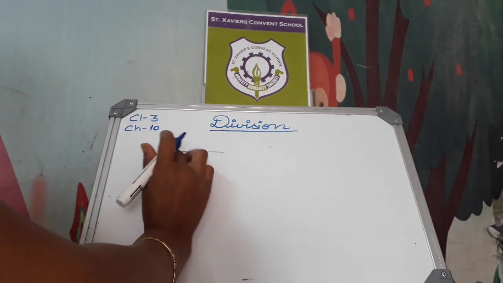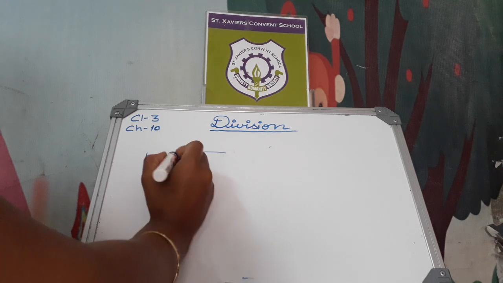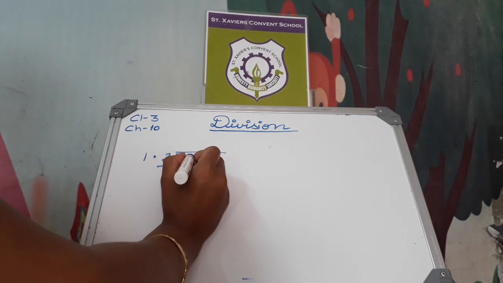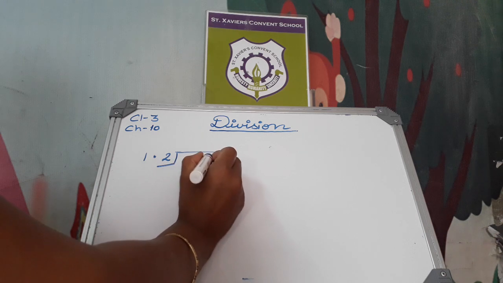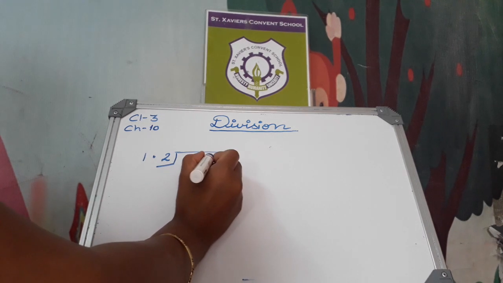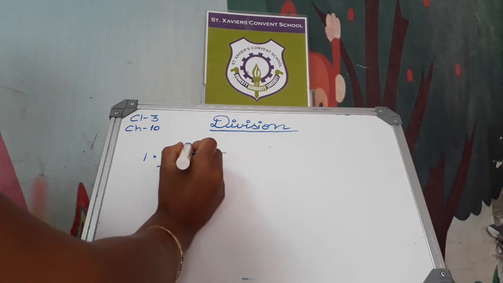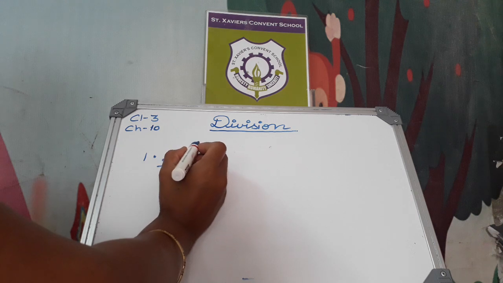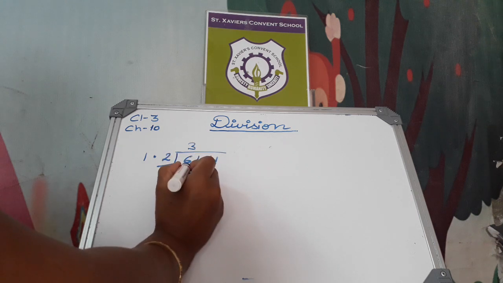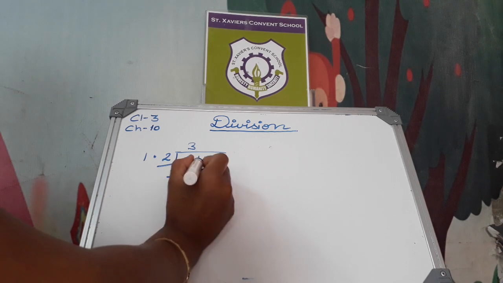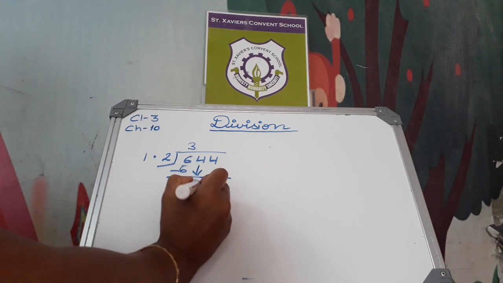The divisor is 2 and the dividend is 644. Firstly, we take this 6. 2 ones are 2, 2 twos are 4, 2 threes are 6. Then subtract it. The answer will be 0. Then we write this 4 here.